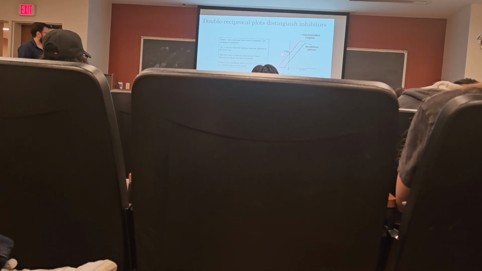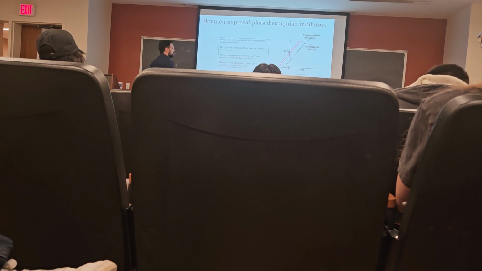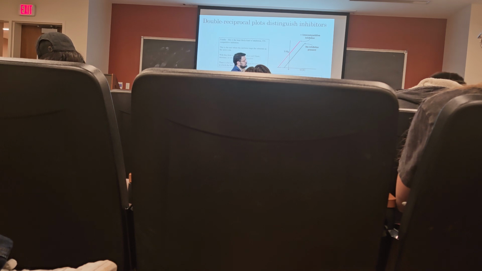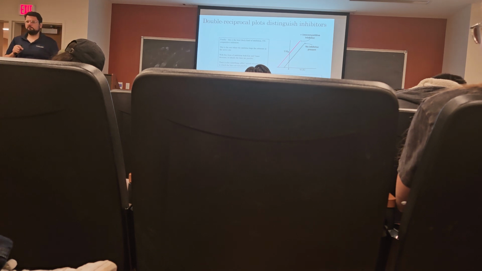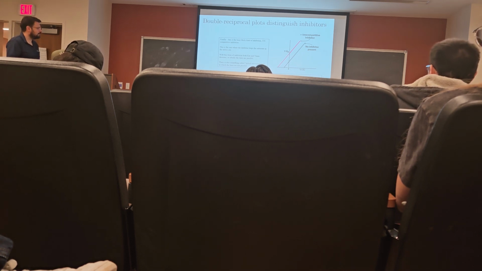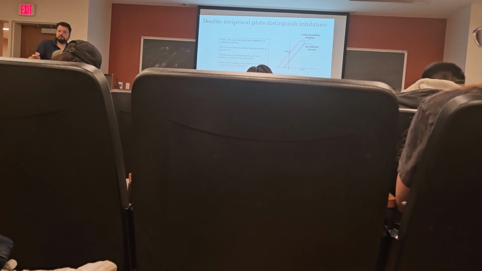And that's what we see. And recall that the slope here is Km/Vmax. In uncompetitive inhibition, Km and Vmax are linked, so that the ratio between them always remains the same. And when the ratio between them remains the same, the slopes of these lines also are always the same.